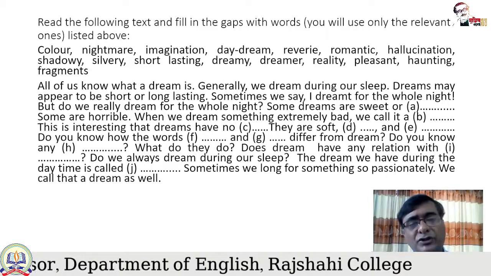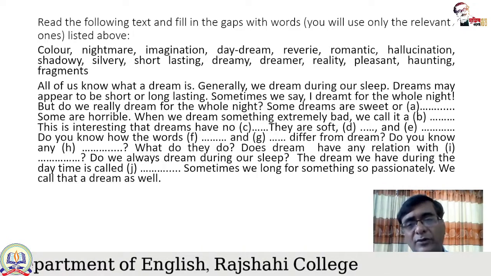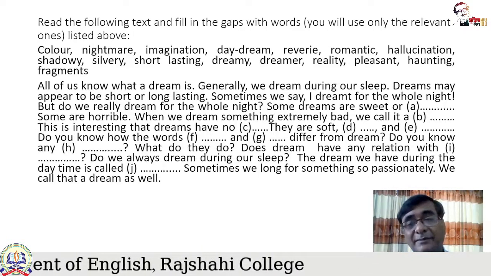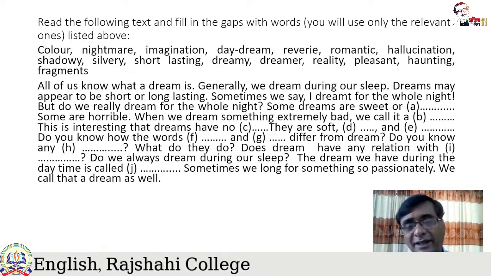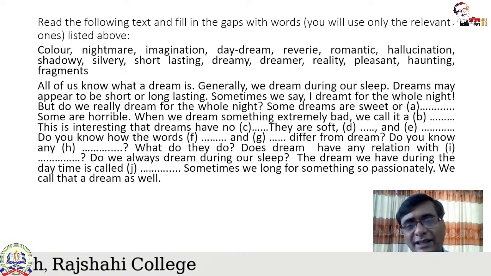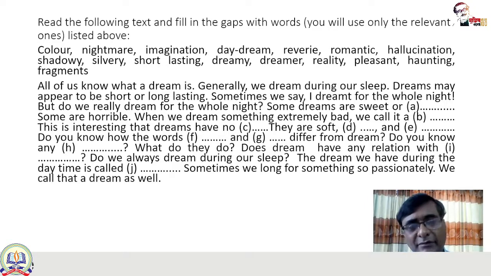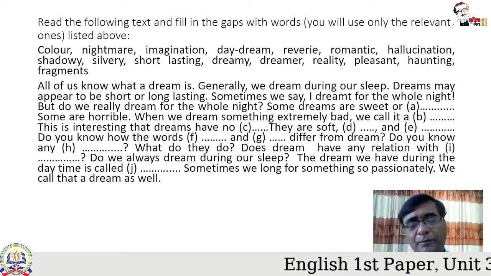Dreams may appear to be short or long lasting. This is important: dreams may appear, may seem, it doesn't mean that dreams are short or long lasting. It's very significant, try to understand, dreams may appear. It doesn't claim that dreams are. It says that dreams may appear, may seem. So it's not sure whether a dream is basically short lasting or long lasting.